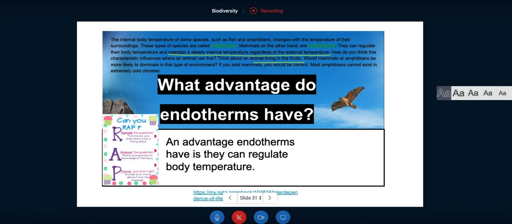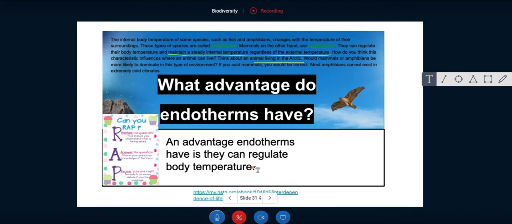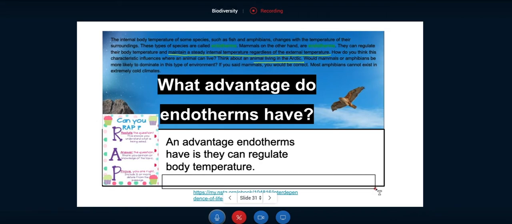All right. Teacher said P. I know. I'm talking about the acronym here, okay? So on the next page it's going to say, so an advantage endotherms have is they can regulate body temperature.